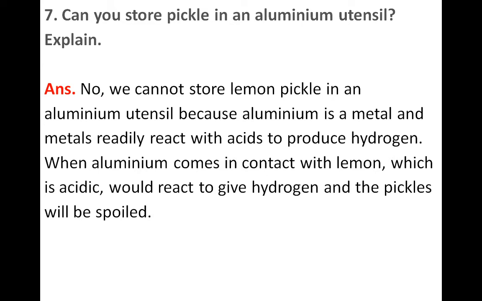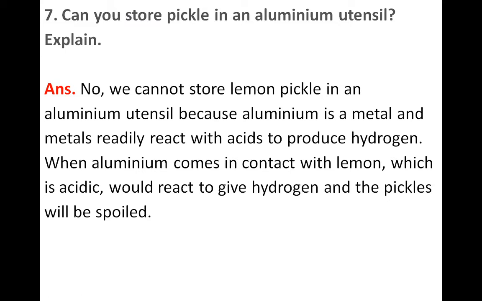Question number 7. Can you store pickle in an aluminium utensil? Why or why not, you have to explain. Okay, so the answer is no. Why? Because if we store lemon pickle in an aluminium utensil, aluminium is a metal.